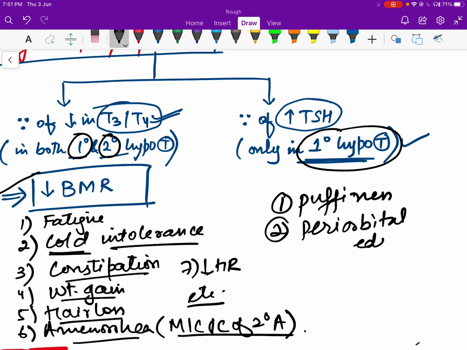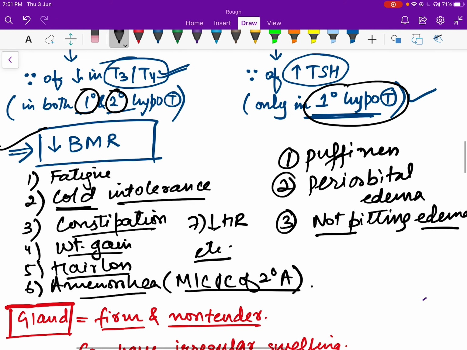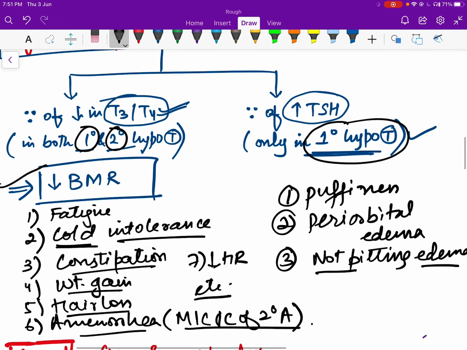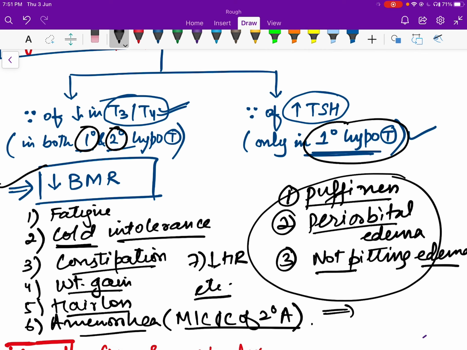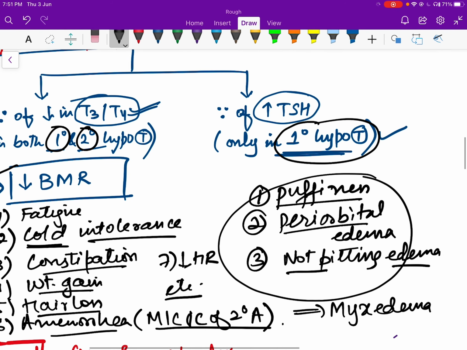There is non-pitting edema, non-pitting because it's because of these glycosaminoglycans. There's no fluid in this. So puffiness, periorbital edema, non-pitting edema, all these symptoms are called myxedema. As you can understand from the name itself, they are associated with non-pitting edema.